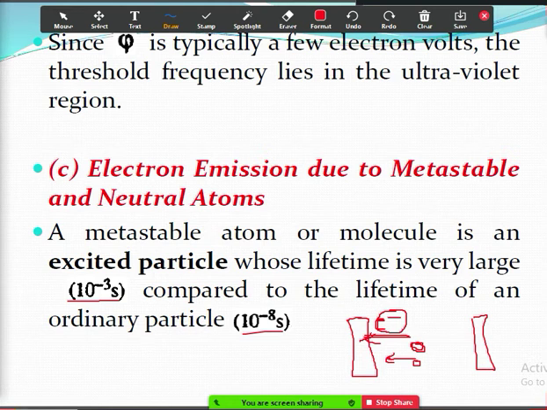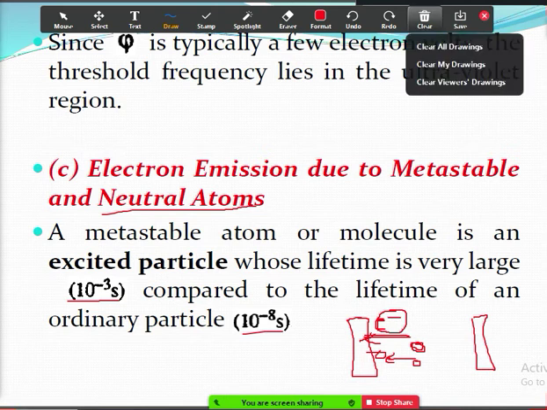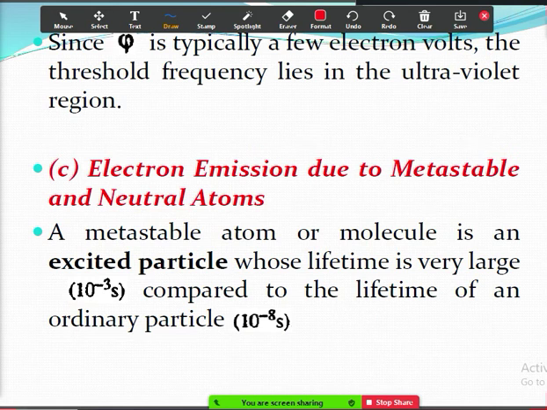And also these neutral atoms can sometimes take part in the ionization process. How? Suppose a neutral particle is here, and it has sufficient kinetic energy and collides with the cathode. That impact may also cause release of an electron. In that way also ionization may take place, so that is one more way of ionization. So here the point is, electron emission may occur because of the metastable as well as neutral atoms. Metastable atom means what?